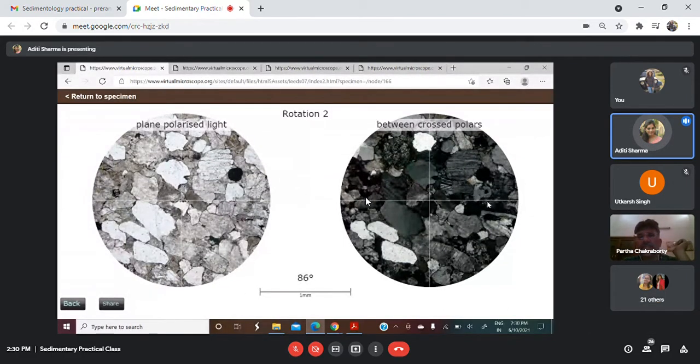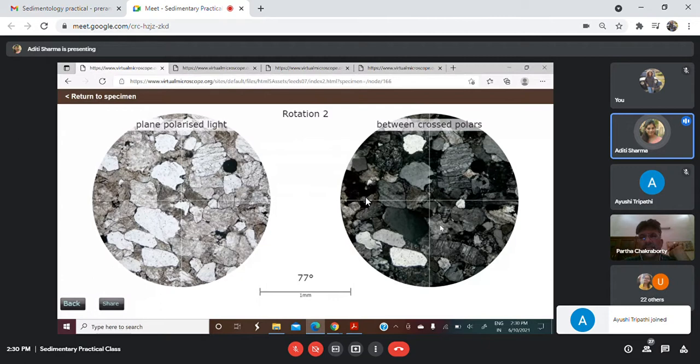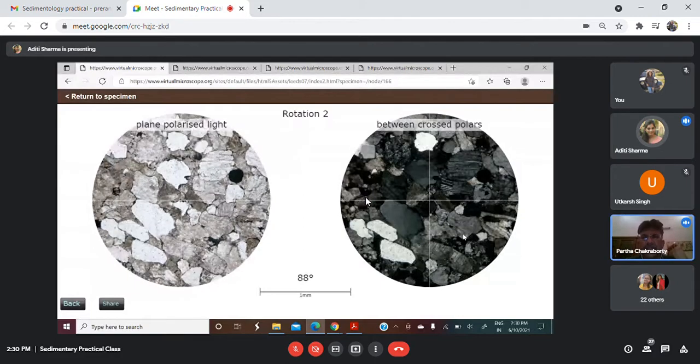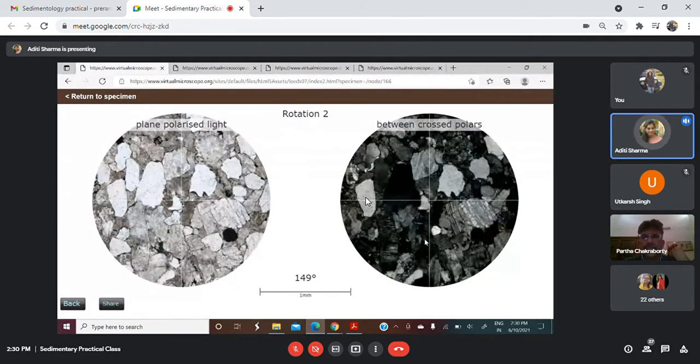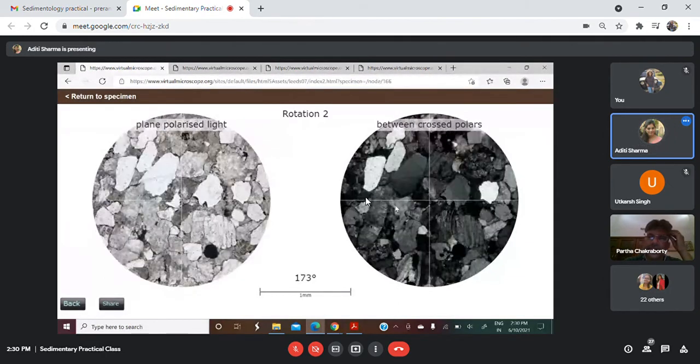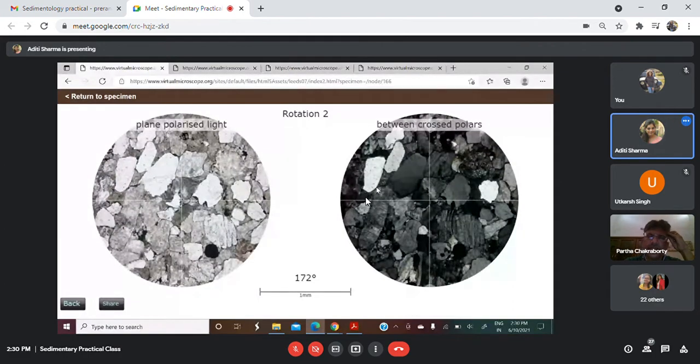Plagioclase has lamellar twinning, which you can see here, where this cursor is, and microcline feldspar is also present, with cross-hatch twinning. And in this slide, sir, there are some quartz and some rock fragments, and I think very little K-feldspar is also there.